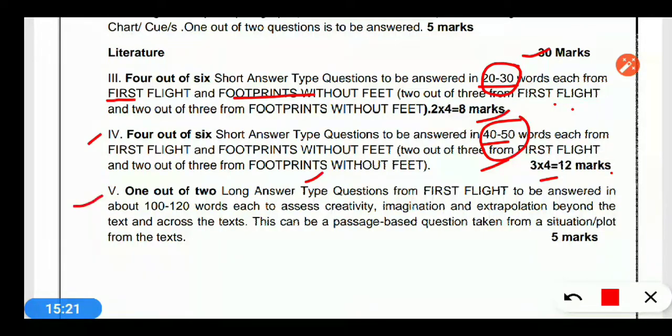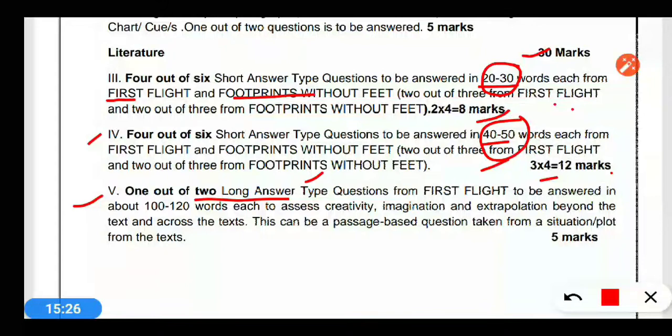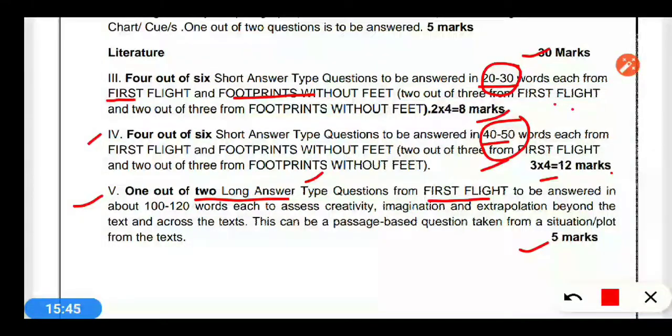Now the last one: 1 out of 2 long answer type questions from First Flight, to be answered in about 100 to 120 words each, to assess creativity, imagination and extrapolation beyond the text and across the text. It means it will be a global question. It will be of 5 marks and will be asked from the First Flight book. So for the short answer type questions of 20 to 30 words, you attempt 4 questions, and from 40 to 50 words, you attempt 4 questions. Equal weightage is there in both books.